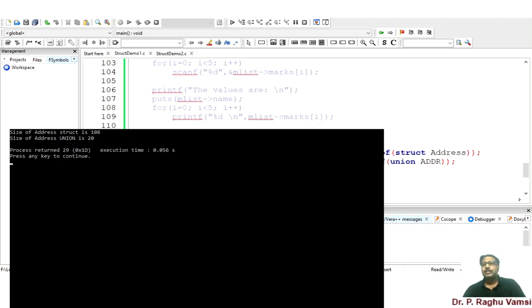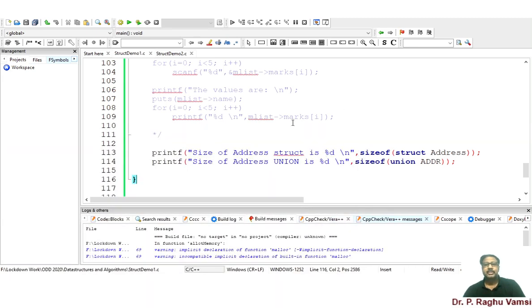So in order to make the memory compact, it is recommended to use union. But if you want dedicated memory for every member of the structure, then it is always better to use structures. This is the difference between structure and union.